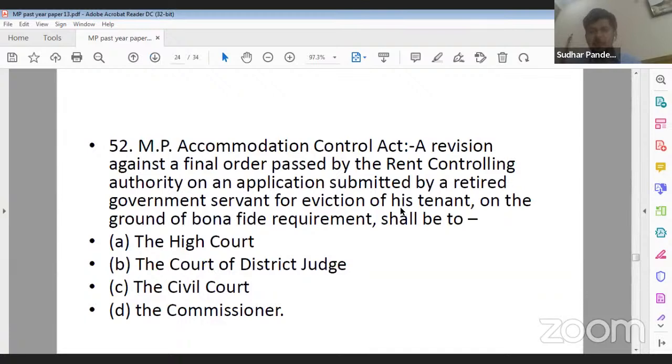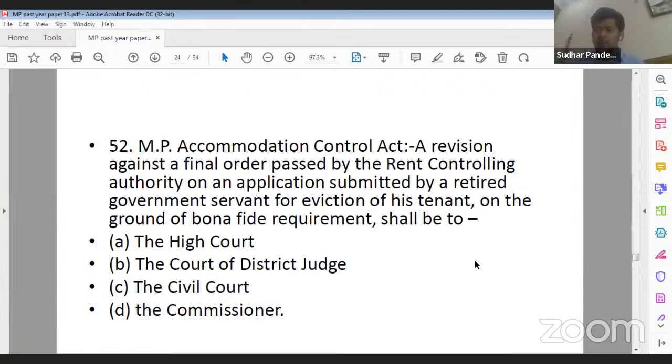Question number 52, MP Accommodation Control Act. A revision against a final order passed by the Rent Controlling Authority on an application submitted by the retired government servant for the eviction of his tenant on the ground of bona fide requirement shall be to a.